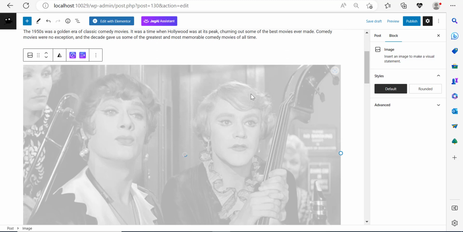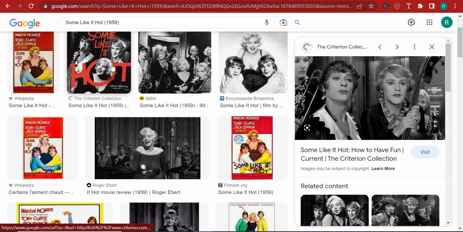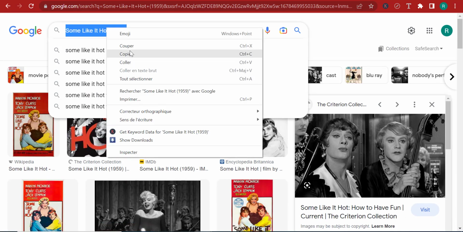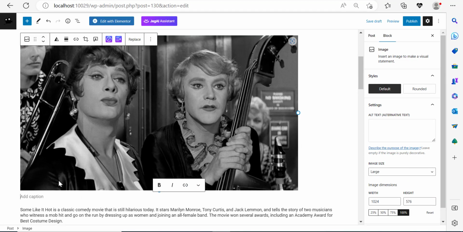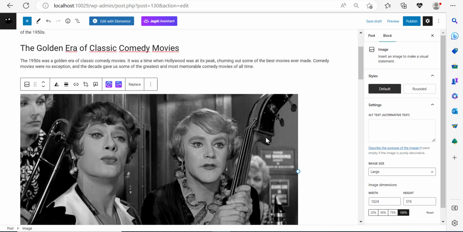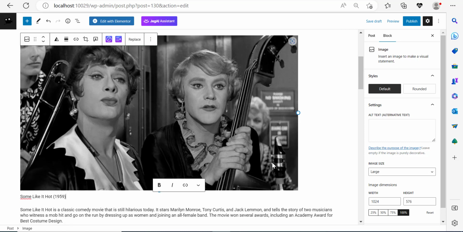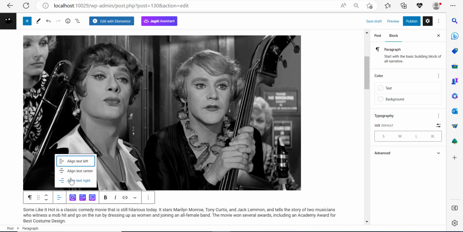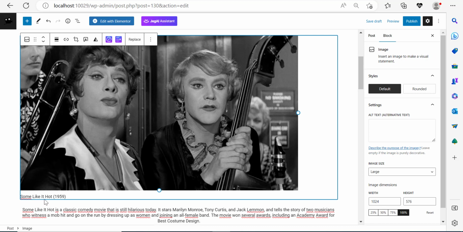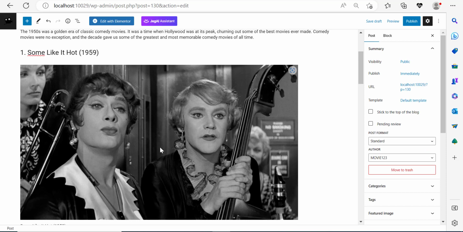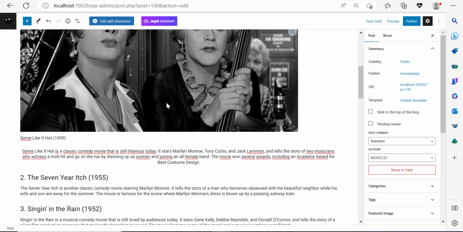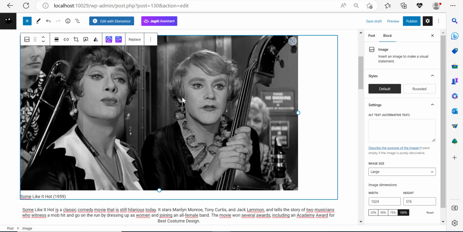Now we can add a caption. The caption should be Some Like It Hot 1959. So I can go back over here and add my caption down here. I can even make my image smaller, but I prefer not to. I'm going to leave it at this size because I think this is pretty cool, and I can center this one here in the middle. You can even add a link from your image to a specific website or something, but I'm just going to keep it like this.